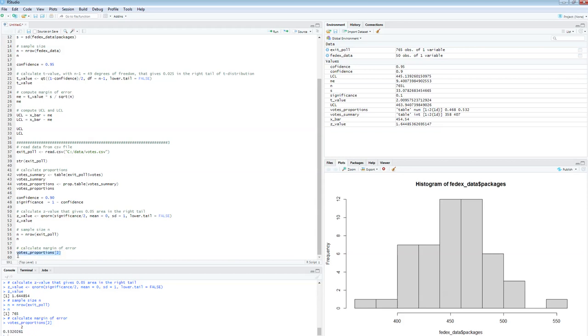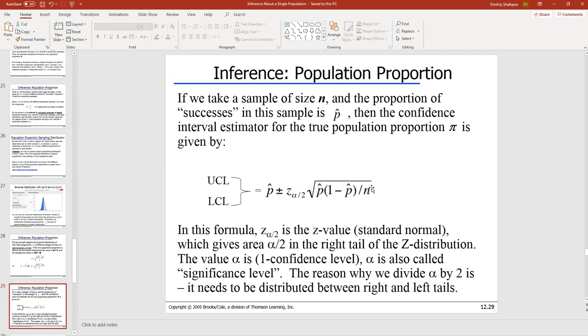So I'm going to copy that value into the memory. So margin of error, back to business, right? Margin of error is my z-value times, if you don't remember the formula, you can always look back into the slides, right? Z-value times the square root from p hat 1 minus p hat divided by n.